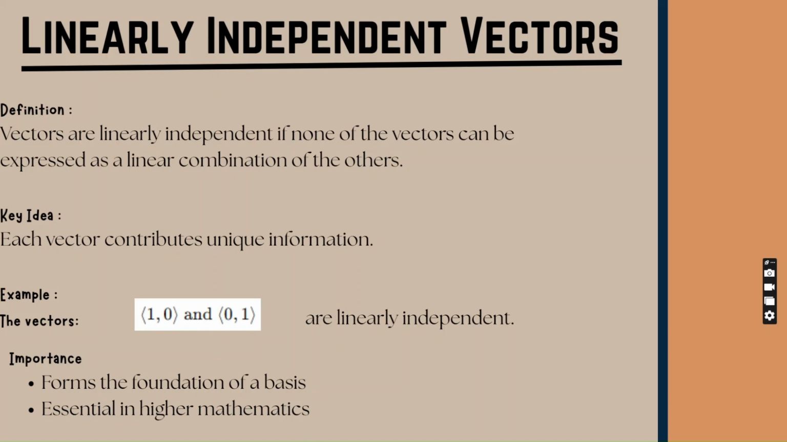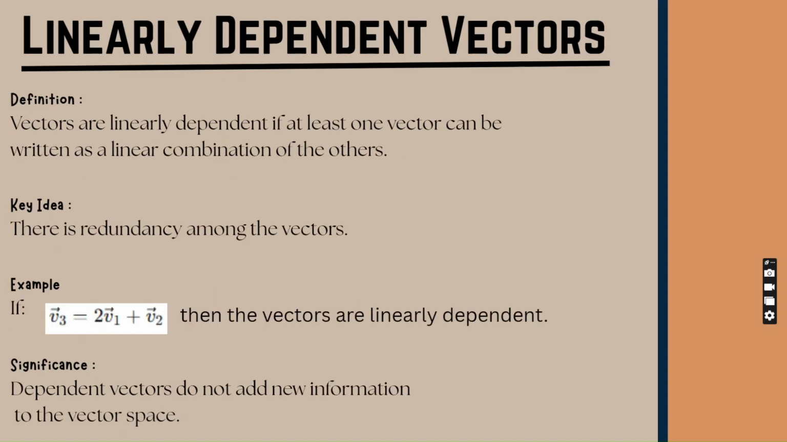Linear independence is important because it guarantees that each vector has its own distinct role in the vector space. These vectors are necessary when forming bases and analyzing the structure of vector spaces. Without linear independence, a set of vectors may contain repeated or unnecessary information. That will be all for our linearly independent vectors.